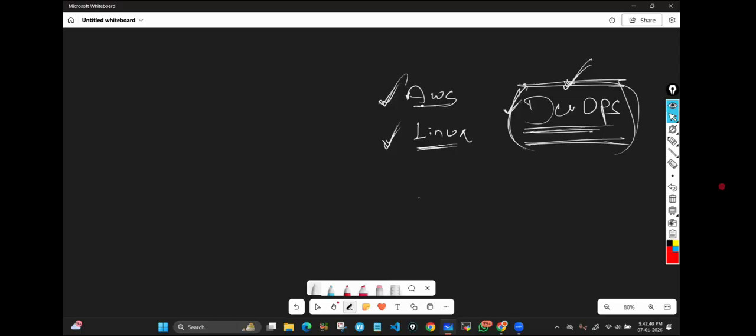The first DevOps tool that we are going to start with is Git. Okay, we are going to start with Git. This is one of the DevOps tools.